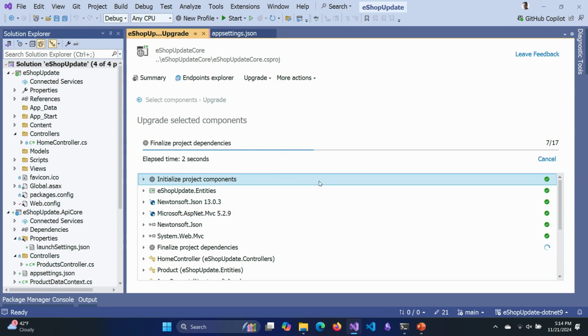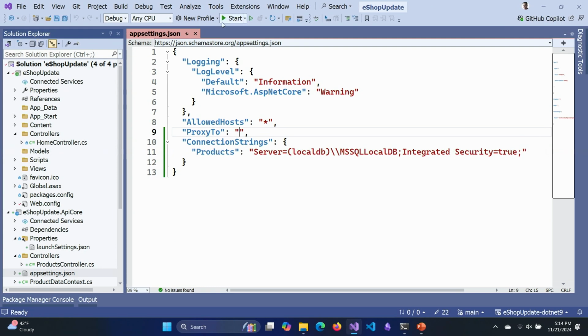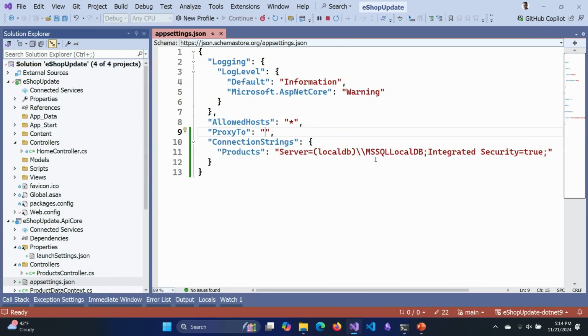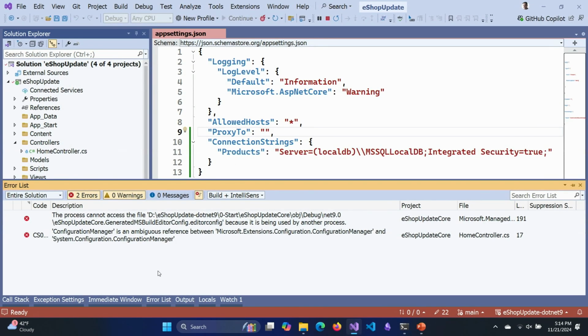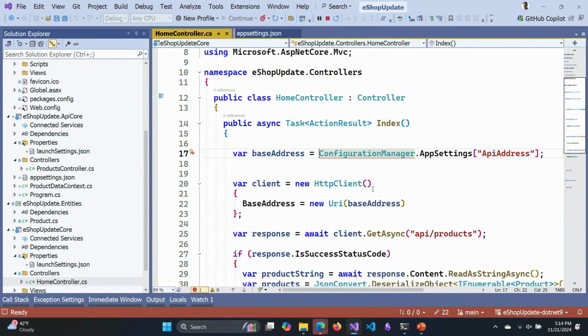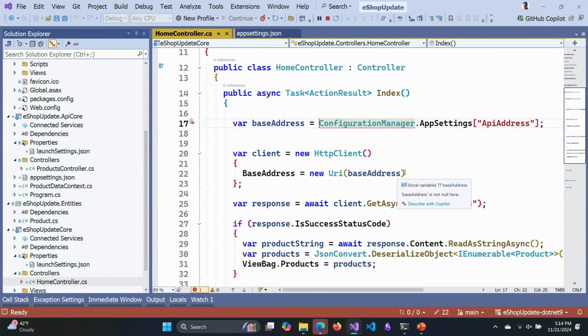It's going to bring that over, and looks like it's done. So I'll go and start that now, and build errors. Let's go take a look. This time, we're going to take a look in here, and it's going to show me that it's using the old school configuration manager, right?